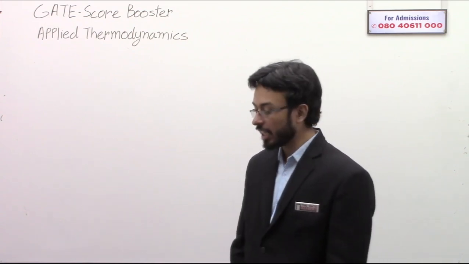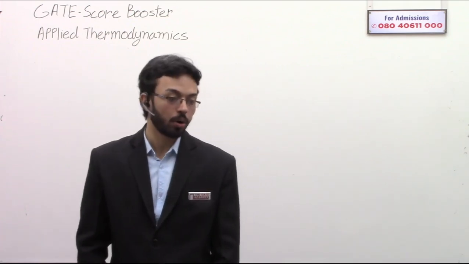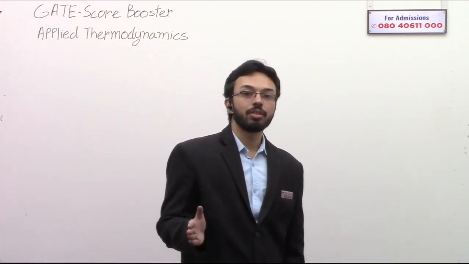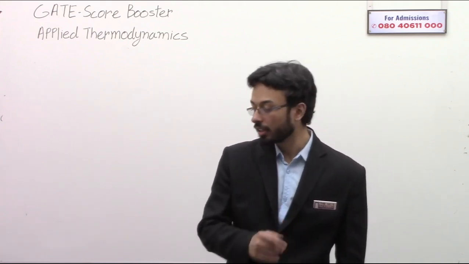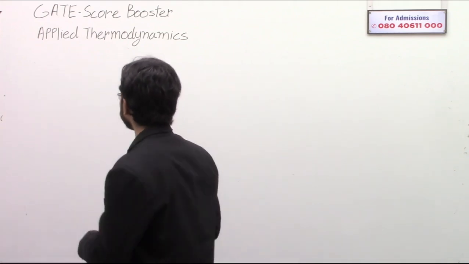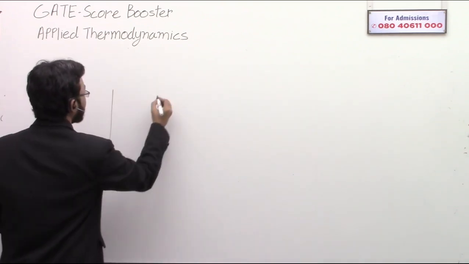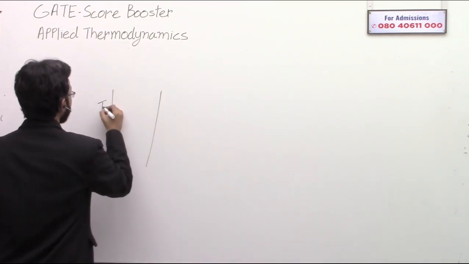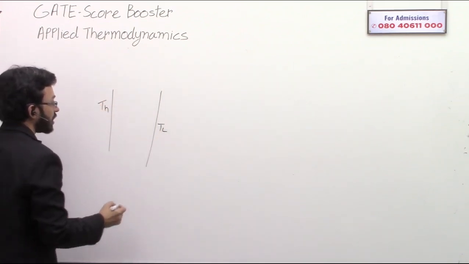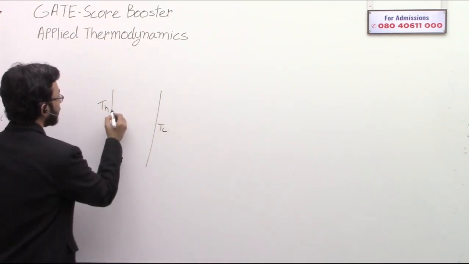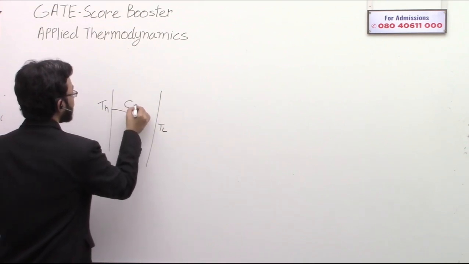Okay, for calculating entropy in those cases, for the wall, assume one side of the wall as a temperature source and the other as a temperature sink. How to solve this? Let me show you. If there is a wall like this, let's say this is T high, this is T low. Assume this as a thermal energy reservoir and assume this as a thermal energy reservoir. So let's say Q is coming.